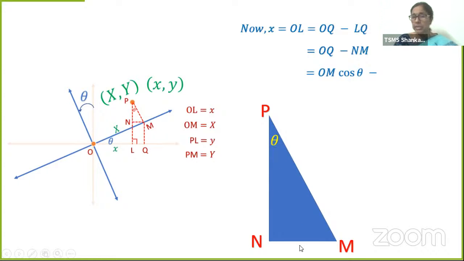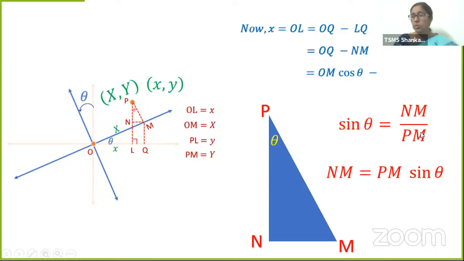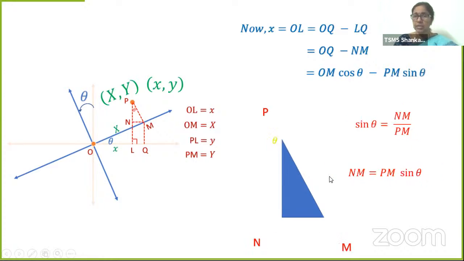Now this theta has an opposite side NM. We are looking for the NM value. So opposite side and hypotenuse, how are they connected? Sine theta, right? Sine theta is equal to opposite by hypotenuse. Opposite is NM, hypotenuse is PM. Bringing PM to the other side, NM is equal to PM sine theta. Let's write PM sine theta in place of NM. I hope this is clear, students, right?